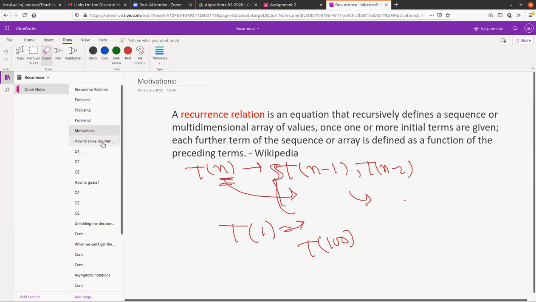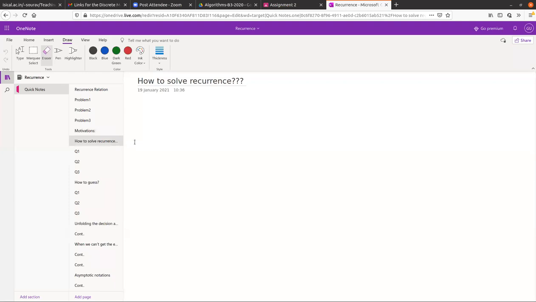Now in the computer science world, recurrence is very important, because in the algorithmic world and in many more areas, we actually use recurrence to solve many big chunks of problems, and this is a big hammer to solve problems. Now we have seen how we can try to come up with some recurrence. Let us see how to solve a recurrence, because coming up with the recurrence alone is not going to work. So you have to solve this problem anyway. How will you solve that recurrence? There are many techniques with which you can solve recurrences, but today we will learn just one technique.